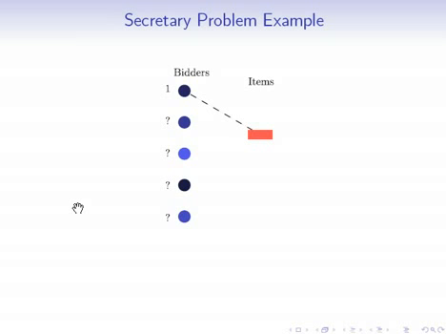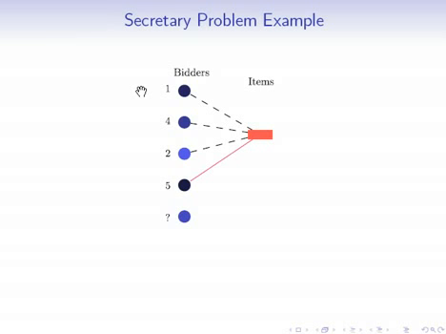Then we go on to revealing the next bidder. This bidder is bidding 4. It's still pretty early on, so let's say that we want to wait again. So let's move on to the next bidder, not selling this item. The next bidder is bidding 2. That's not so good of a bid. Let's see what the bidder after that is bidding. And now this bidder is bidding 5. This is very late in the process, and this bidder is actually bidding something quite good. They're bidding something that's higher than all of the bidders that we've seen before. And so we're tempted to sell the item to this bidder now, and let's go ahead and do that.